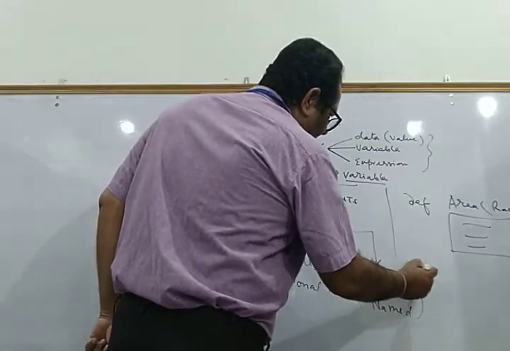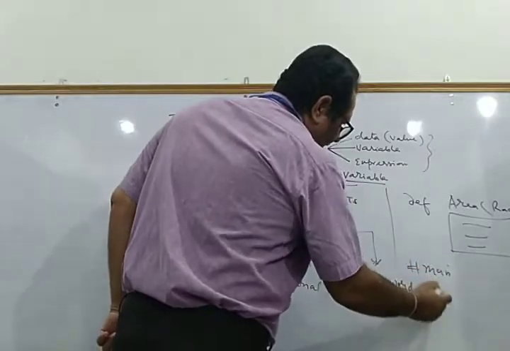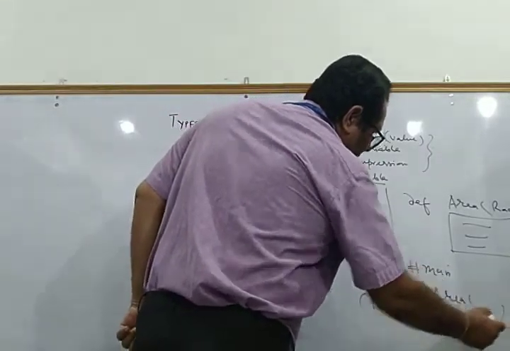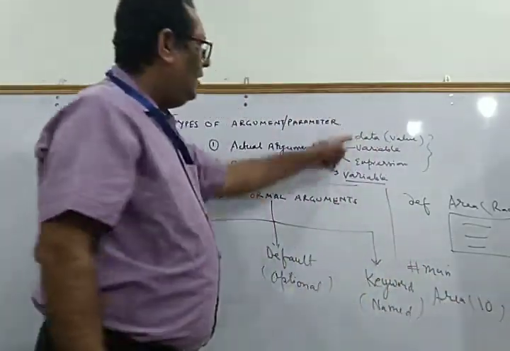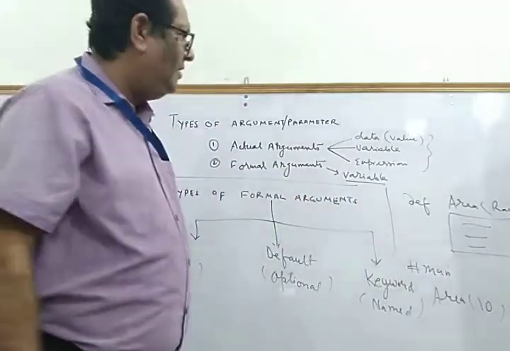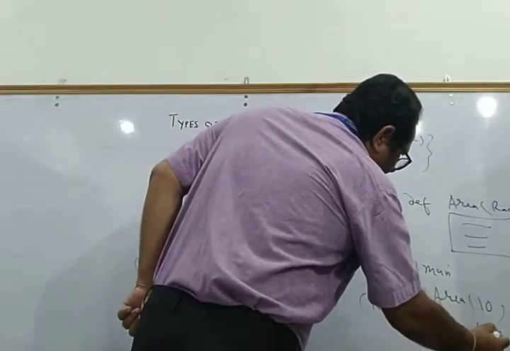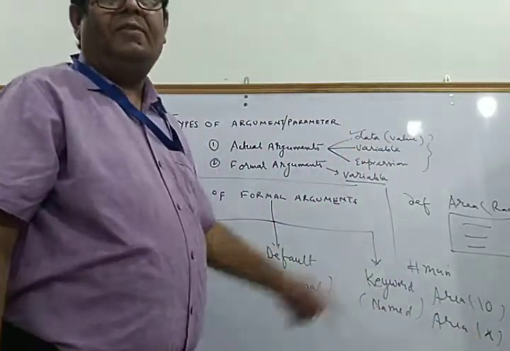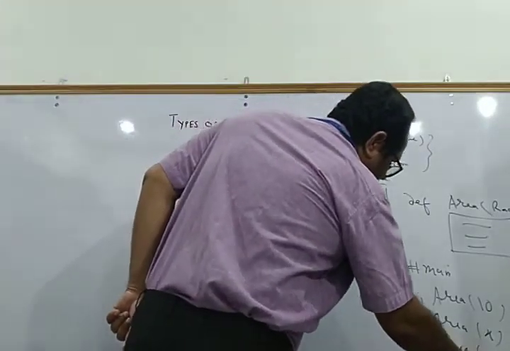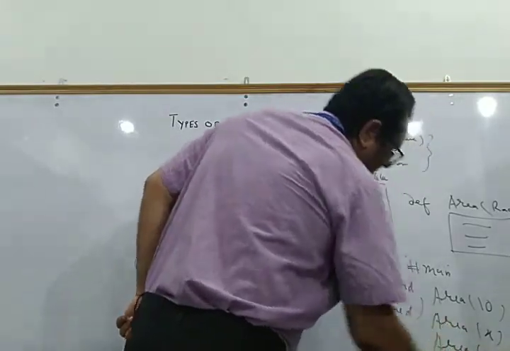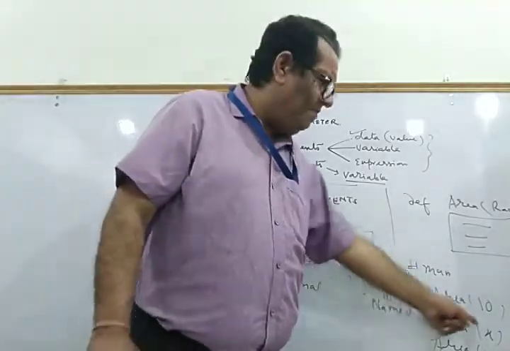So from the main, what will you do? From the main, you call the function area. You can pass a value, suppose 10, a data 10. You can pass either 10 as a value, or you may pass the variable x that should store the value of the radius first, or you can also pass an expression, suppose x plus y. So while calling a function, you can pass either the value, the variable, or the expression.